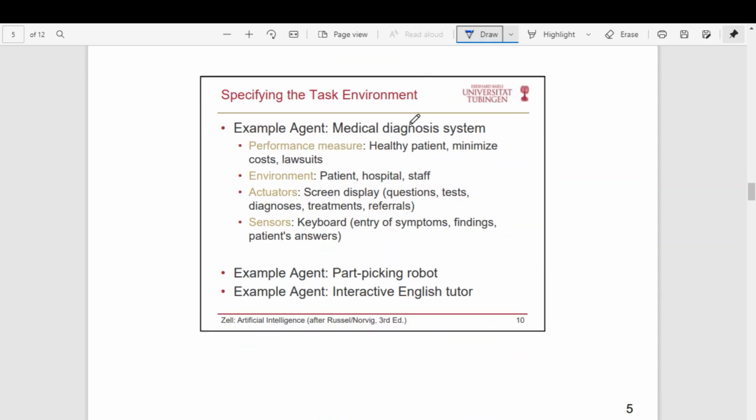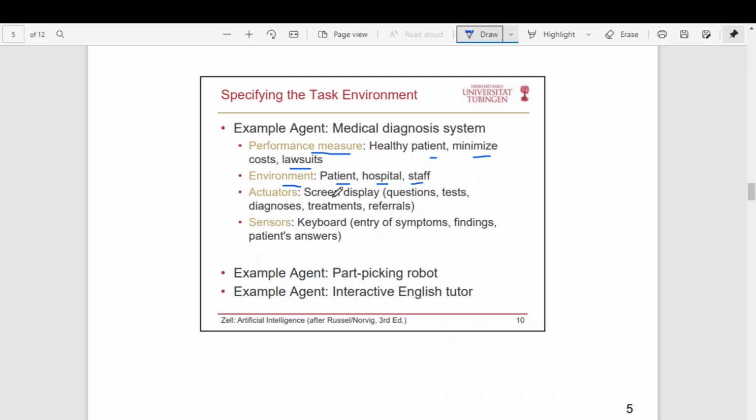Let us consider a medical diagnosis system. Here the performance measure is defined by how healthy the patient becomes, minimizing the cost to the patient, and also following the protocols of the law, that is, the rules of the country. Environment: it interacts with the patient, the hospital, the hospital staff, etc.